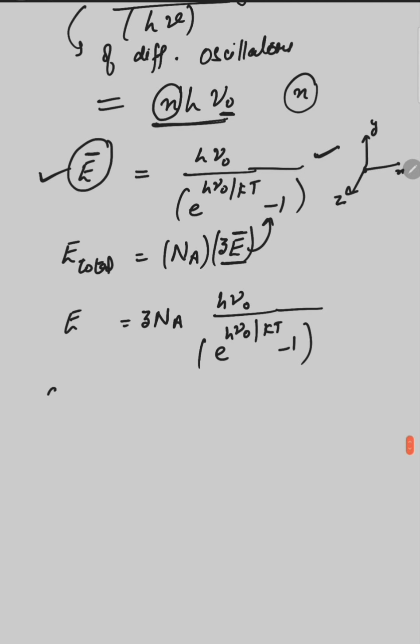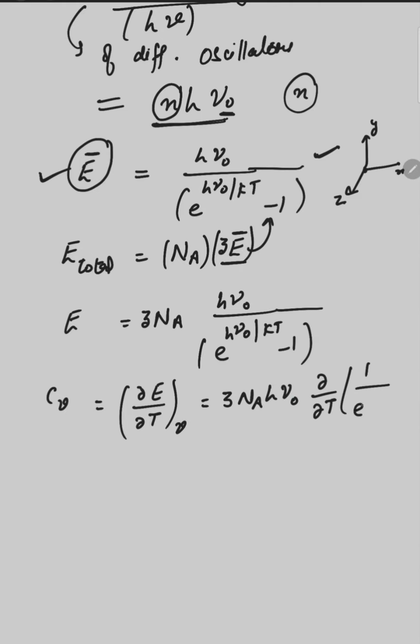Now what will be the heat capacity? Cv is equal to the differentiation of this energy with respect to temperature at constant volume. That means 3 Na h mu naught into the differentiation of 1 upon e raised to the power h mu naught upon kT, minus 1. 3 Na h mu naught are constants, that's why they come out of the differentiation.